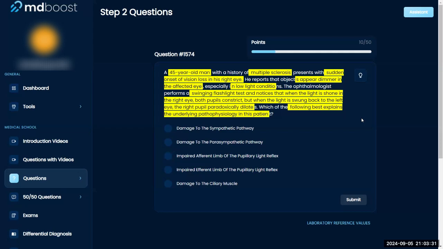So the sensory information is going to be afferent. That's what's going into the left eye. And there's something wrong here with the right. Both pupils can constrict though. I'm wondering then if it's something with the efferent, not the signal. Because if the right eye can constrict, it's not saying it can't constrict and it's fixed, which would make me think efferent. Yeah, so I think I would go afferent, although with MS I usually ask about MLF and stuff like that.